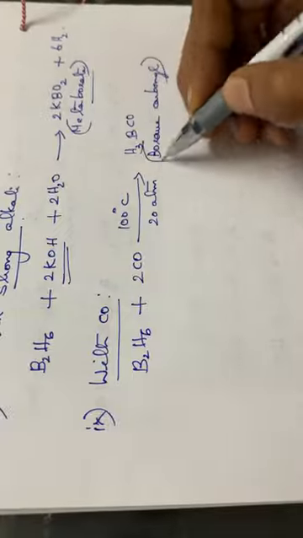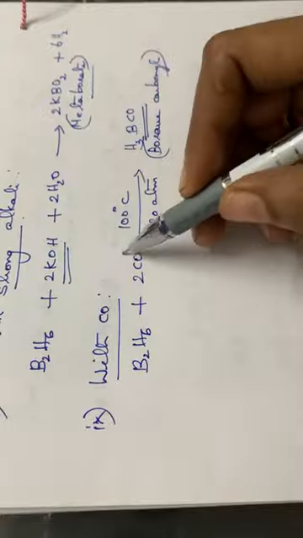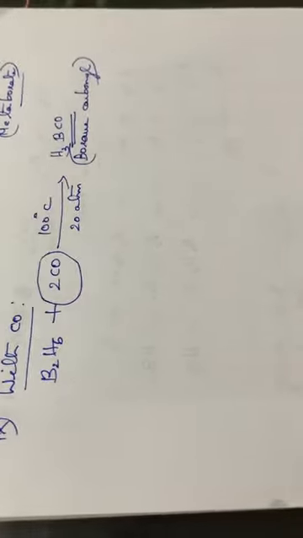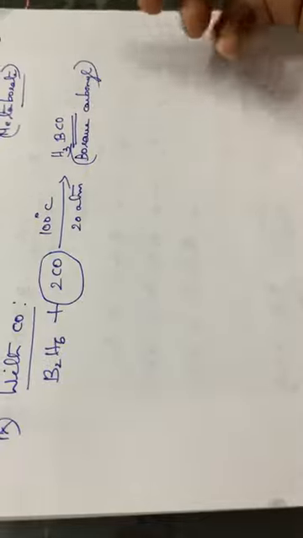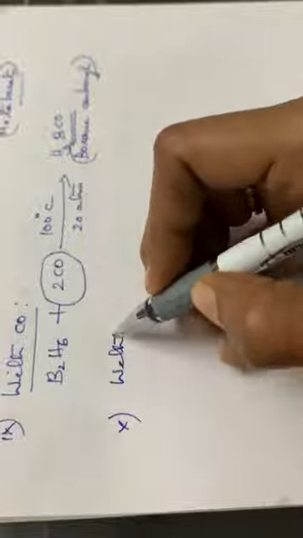The compound is called borane carbonyl, H3BCO. So diborane reacts with 2 molecules of carbon monoxide at 100 degrees Celsius and 20 atmospheric pressure, giving H3BCO, borane carbonyl. Then the next reaction, the 10th, with hydrides.